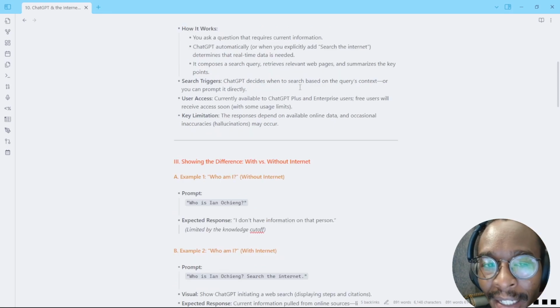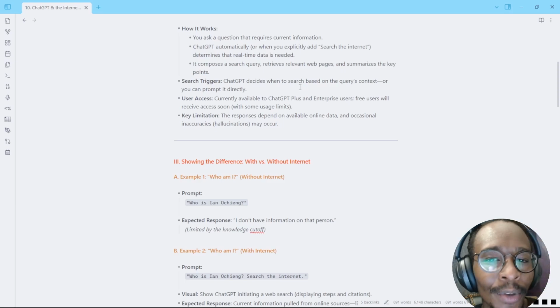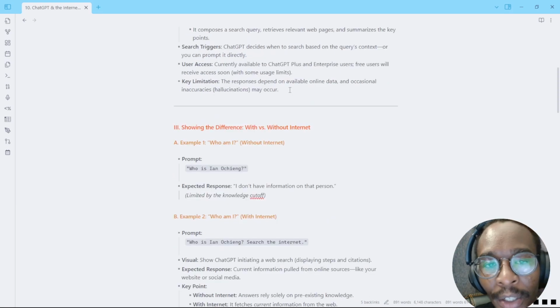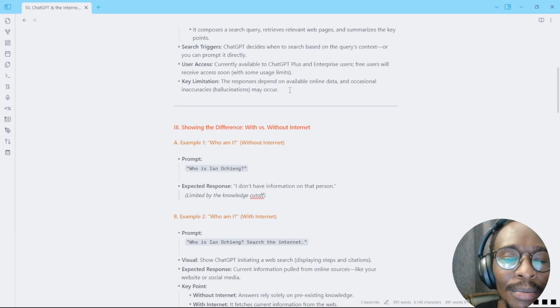This is currently available to all users. As far as I know, I haven't really seen a limitation as of yet. I've been using it for a while, but I haven't seen a limitation. It used to be only for the pro users, but right now it is currently free to everyone. One key limitation, and this is a caveat that goes with any other AI, is always know that the chances of hallucination are still there, so always make sure that any information that you get, you double check.